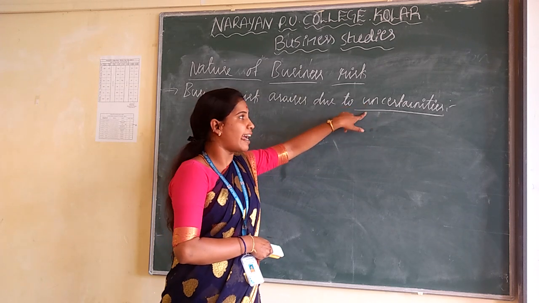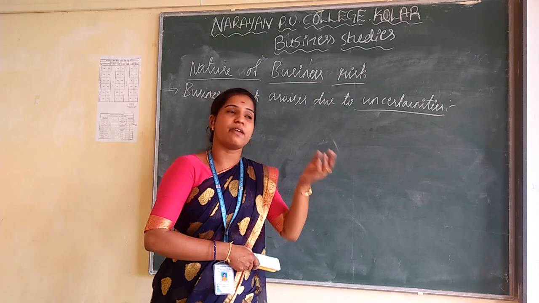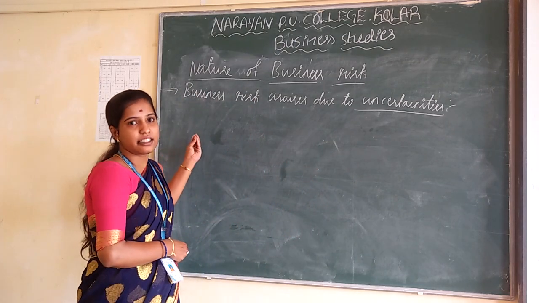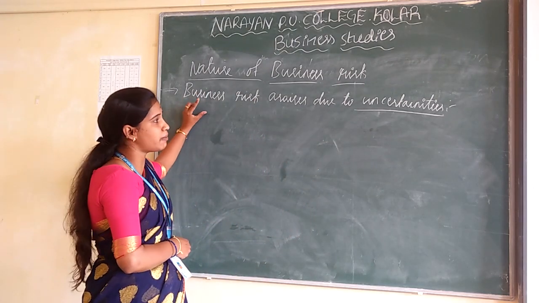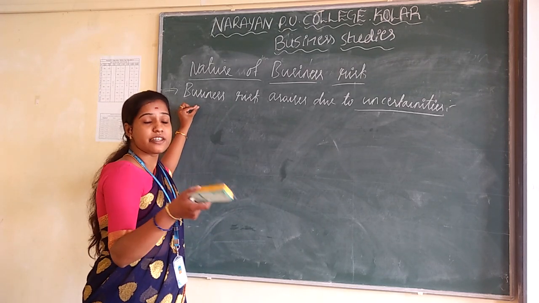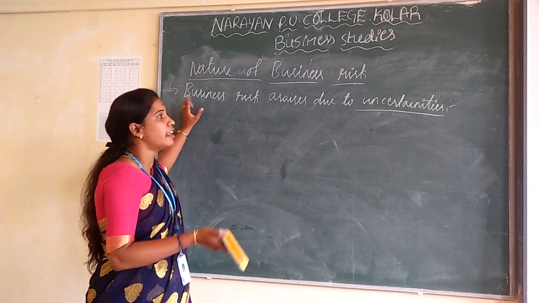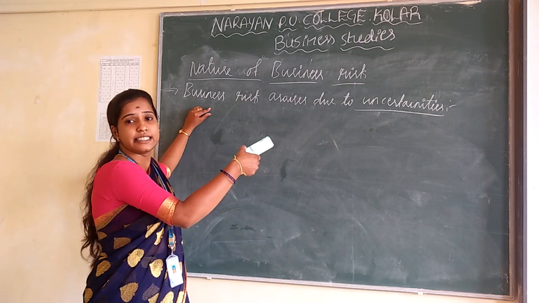Uncertainties means a lack of knowledge. Business risk may arise from changes in the taste and preferences of your customers, political rules and regulations, and changes in prices and demands. These are examples of uncertainty.